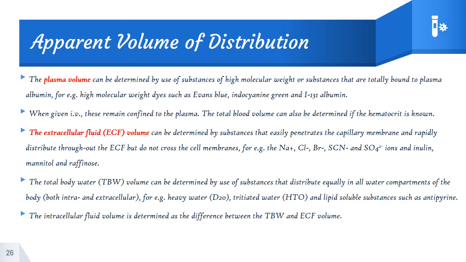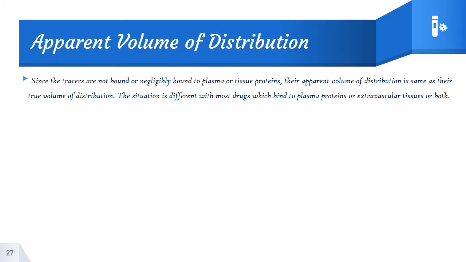The intracellular fluid is determined as the difference between total body water volume and the extracellular fluid volume. The intracellular fluid volume, including blood cells, is approximately 27 liters. Some drugs are unbound or negligibly bound to plasma or tissue protein. Their apparent volume of distribution is the same as their true volume of distribution.